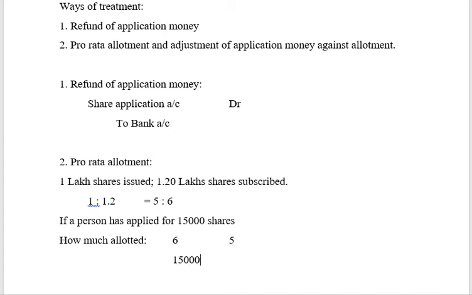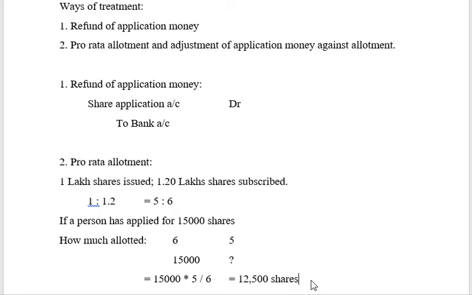Now I have applied for 15,000 shares. So what will be the allotment? Question mark. It is a cross multiplication rule. So how will we write this cross multiplication? Equal to 15,000 into 5 divided by 6, giving you an answer of 12,500 shares will be allotted. So any person who has applied for 15,000 shares will be allotted 12,500 shares. If he has applied for 10,000, you can apply the same proportion and find out how much he should be allotted. Clear, friends? Okay. So now this is called pro rata allotment.